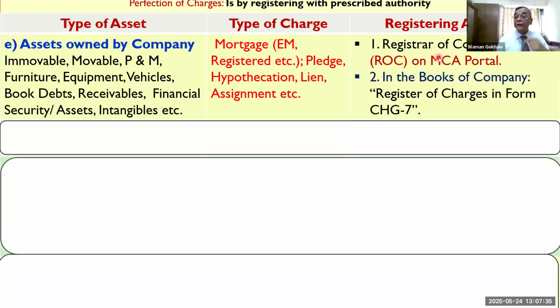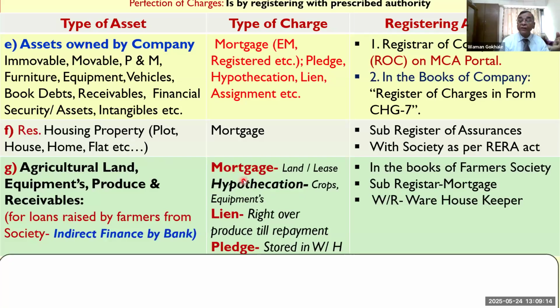Similarly, along with that, in the register of the company, if we have a mortgage charge, if we have a hypothecation charge on the crops, etc., if we have a lien charge over the produce, or a pledge charge like warehousing, all these charges also need to be registered with the farmers society to whom we have given the charge, along with the sub-registrar of mortgages.